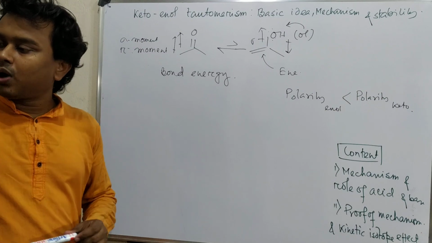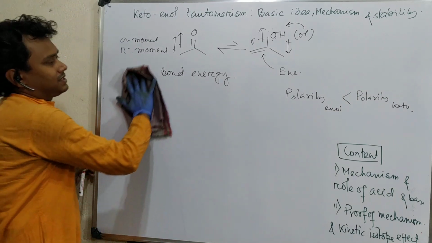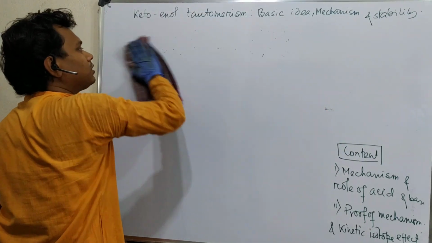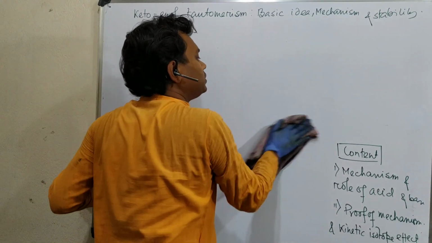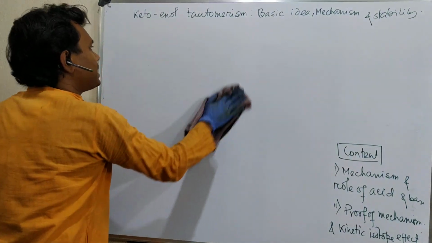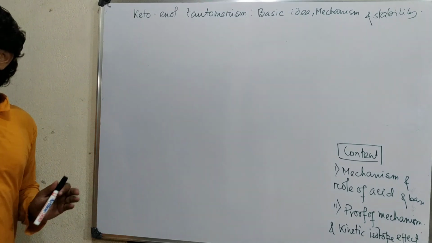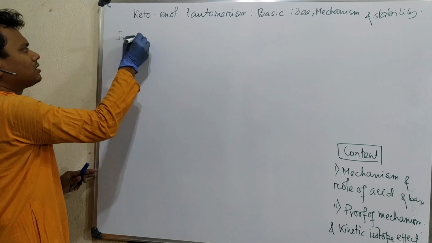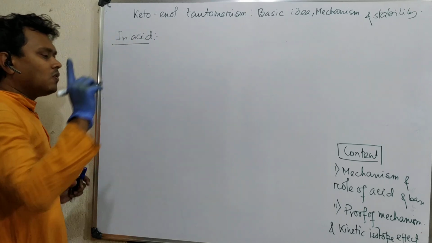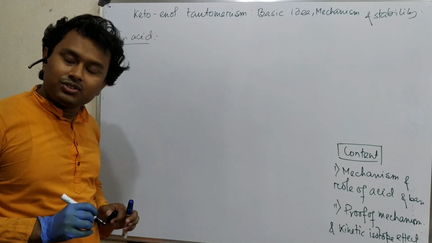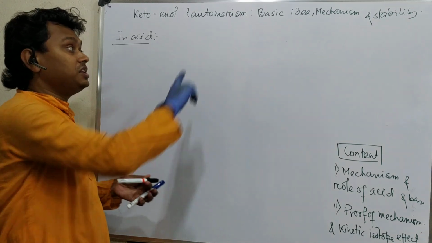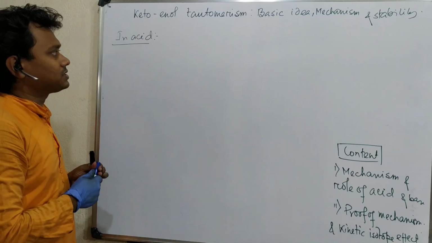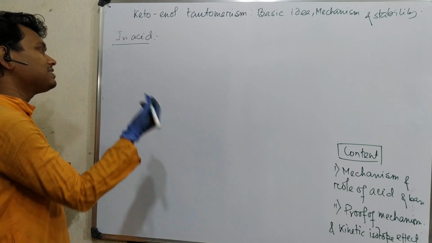So these are some basic information I think you must understand. Now let's come to today's discussion, that is, what is the mechanism for this keto-enol tautomerism, and we will focus on two media, acidic medium or basic medium. Let's discuss first in acid. By the way, if no acid or base is there in the reaction medium, they are stable individual conformers. I will provide you one example at the last stage of this. So let's come to the keto-enol tautomerism mechanism in acid.